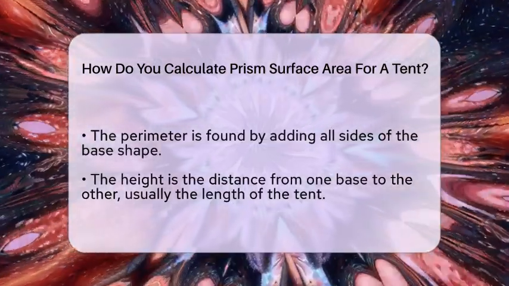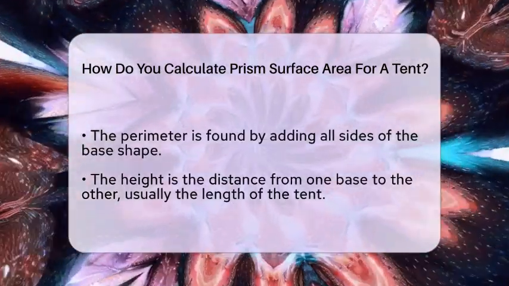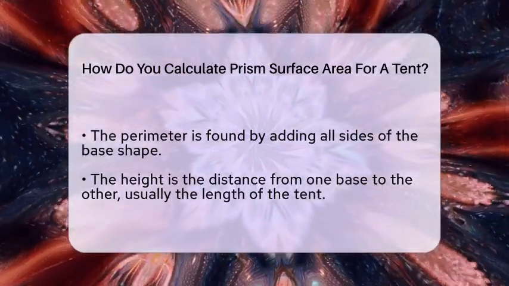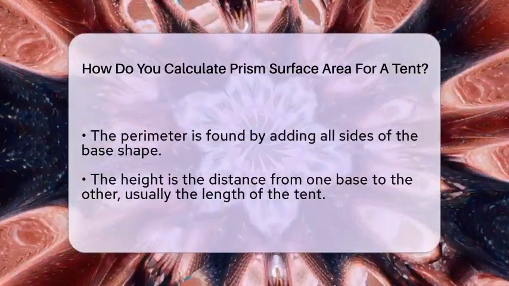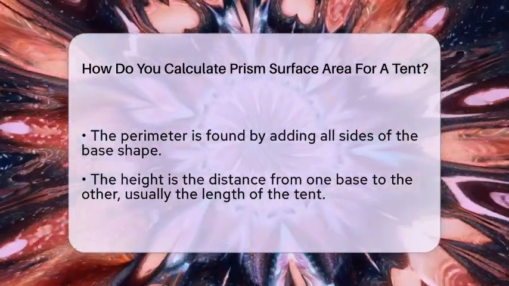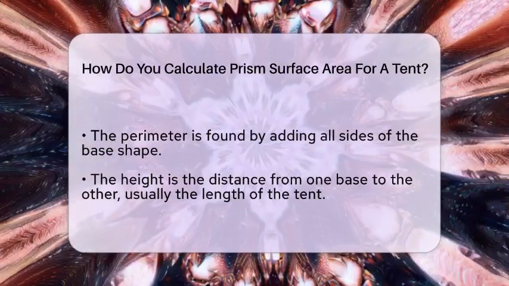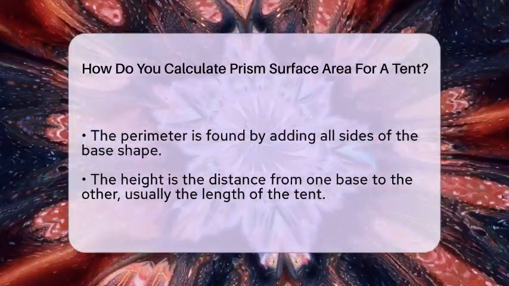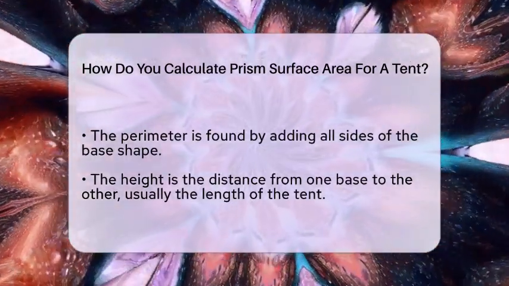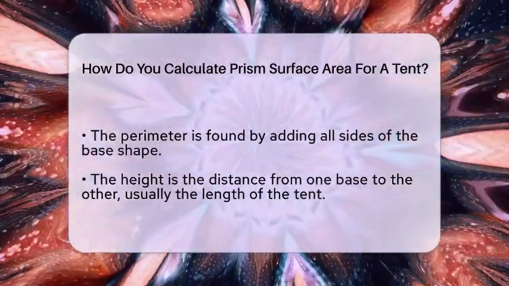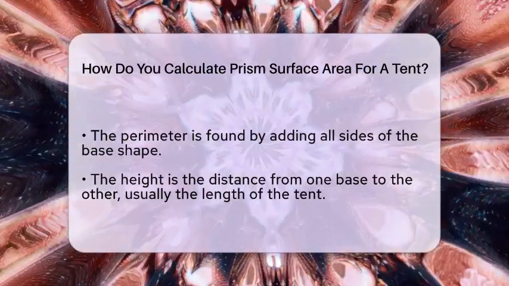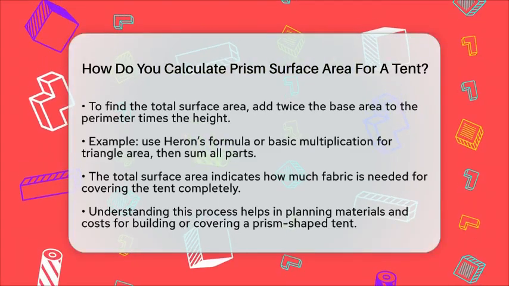For example, if your tent has a triangular base with sides of A, B, and C, you first find the area of the triangle. You can do this with the formula 1/2 times the base times the height of the triangle, or use Heron's formula if you know all three sides. Then you double that area for the two bases. Next, find the perimeter by adding sides A, B, and C. Multiply that perimeter by the length of the tent, which is the height of the prism. Add everything up, and you get the total surface area.